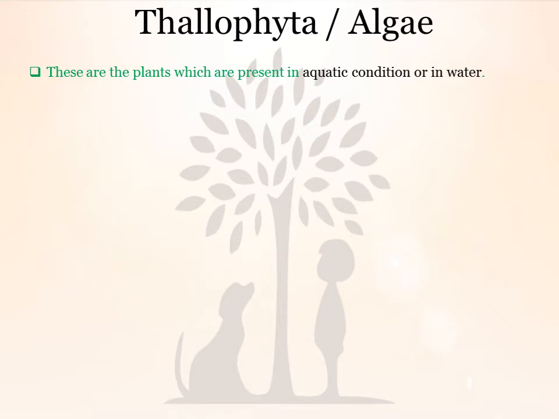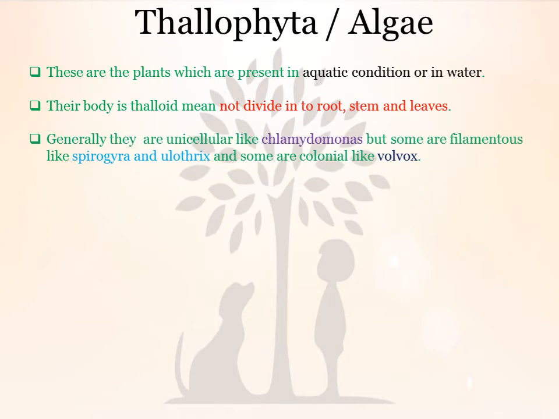These are the plants which are present in aquatic conditions, in water. Their body is thalloid. Thalloid means the body is not divided into root, stem or leaves.